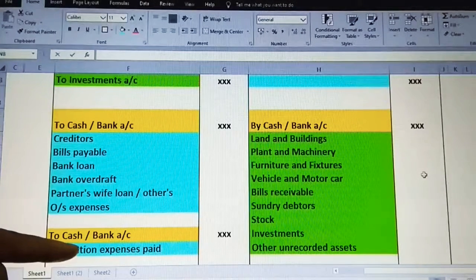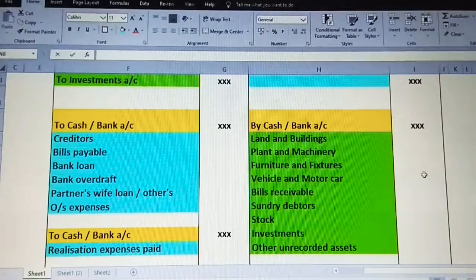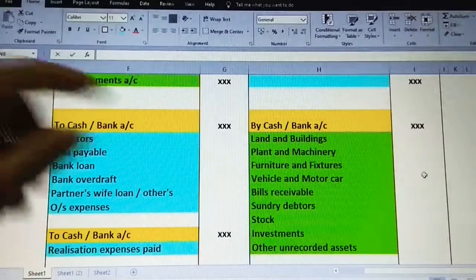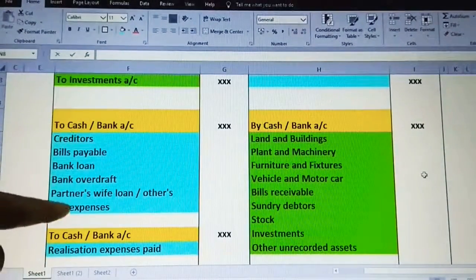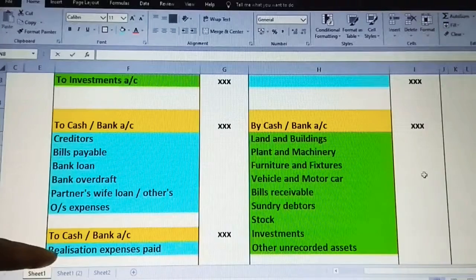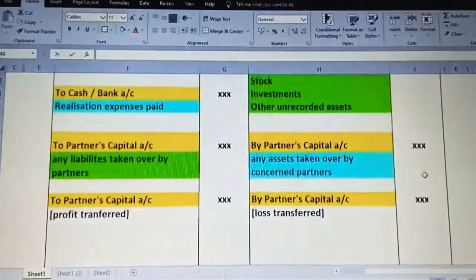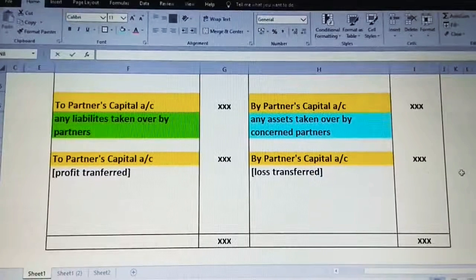But if it is not mentioned, it is being paid by the firm, and it will affect only cash or bank account. Just observe. Next, from the adjustment the main part is completed. Assets are realized, payment of liability is done, and realization expenses paid. Next step, the last.